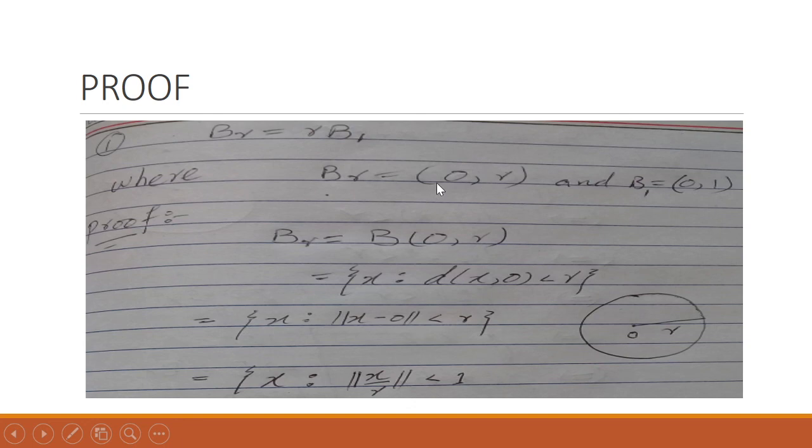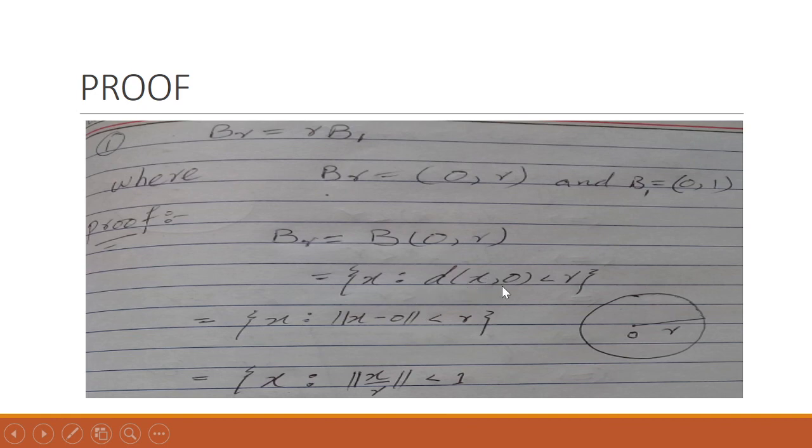According to the definition of this ball, an element belongs to this ball if the distance between the center and this element is less than the radius. If this is an open ball, this is the origin O and this is the radius r, then all such elements, for example x here, will be contained in this open ball if their distance from the origin is less than this radius.